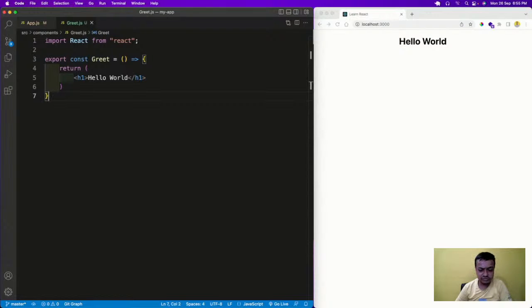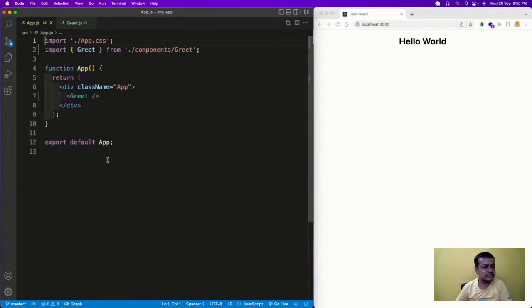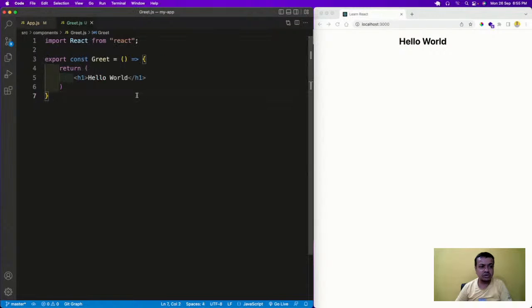Okay, so this is shown here. I'm importing it like this, and this kind of import is known as what?